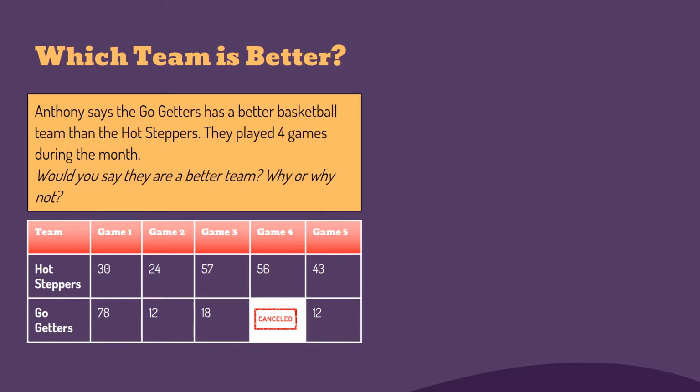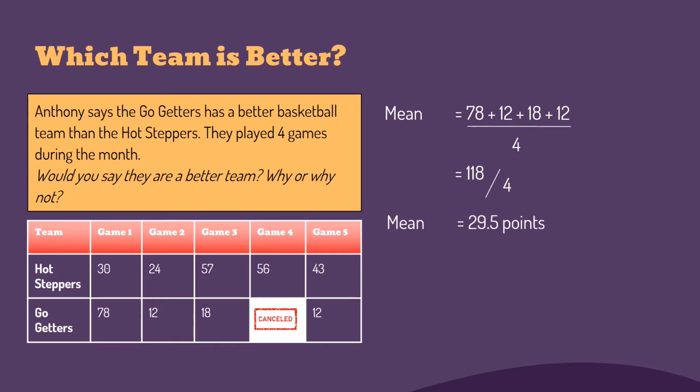Now, I think I know why Anthony may think the Go-Getters have a better team. They scored 78 points in one game, more points than the Hot Steppers had ever scored. However, if we find the mean score of the Go-Getters, we notice that 78 added to 12, added to 18, added to 12 is 118. And 118 divided by 4 is 29.5. Therefore, the Go-Getters have a mean score of 29.5 points, which is lower than the Hot Steppers' mean score of 42 points. So I would say on average, the Hot Steppers are still the better team.